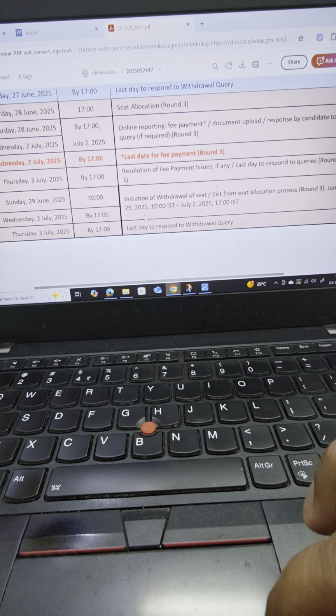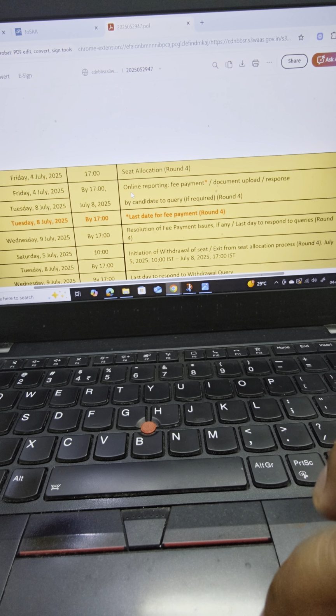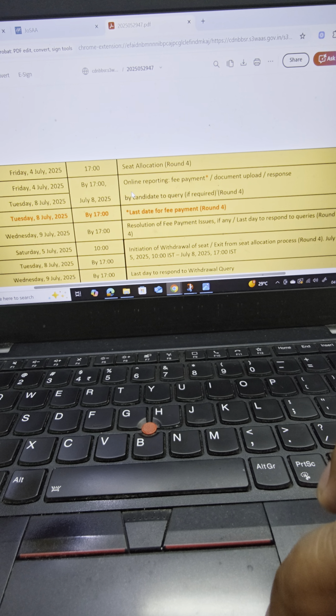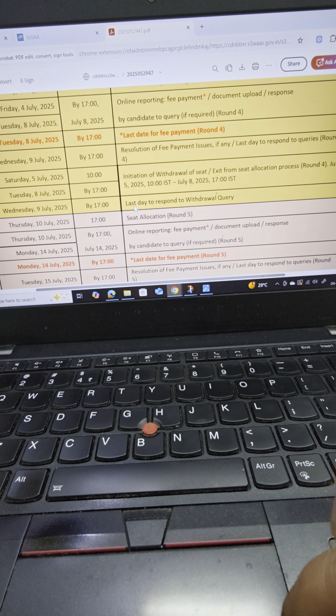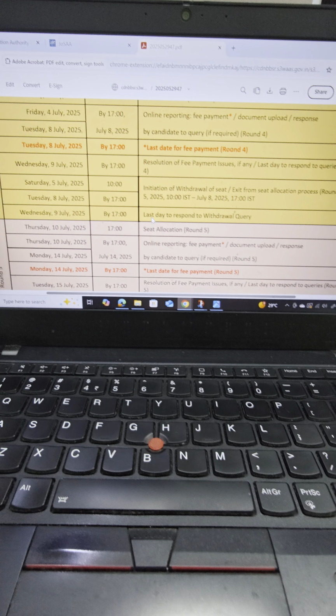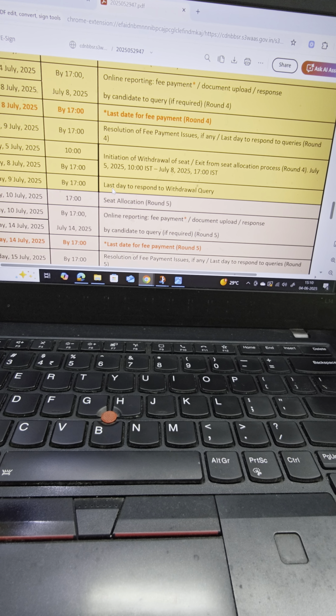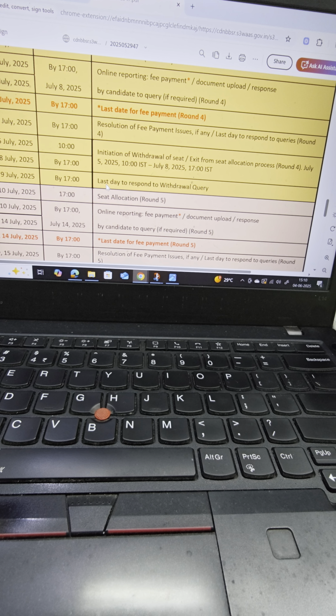The process will continue till 3rd July, in fact beyond that. But you don't have to do anything. The process remains the same. Once you have locked in your choice list, the only thing you need to do is, once you are allotted a seat, you pay the fee, you do the document verification, and then you keep on selecting from among slide, float, or freeze options.